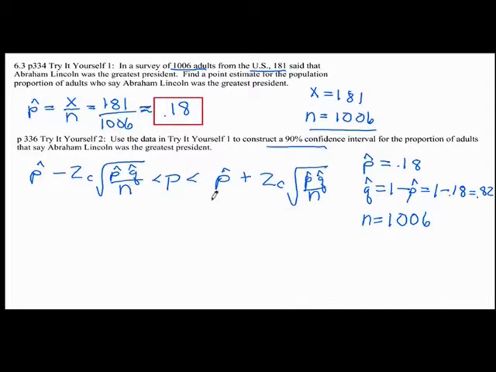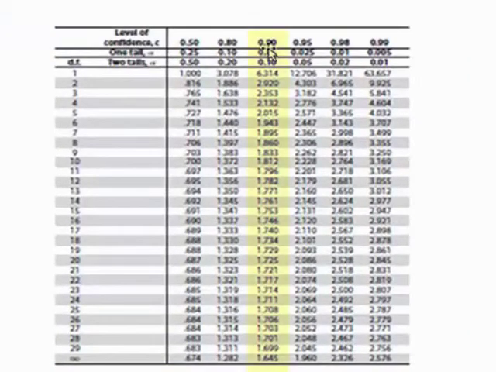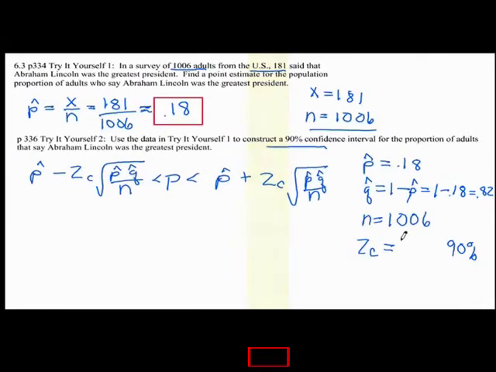So the only thing we don't have is a z sub c. For a 90% confidence interval, to find that we need to look in our table 5. Because we have a very large sample, the z sub c for 90% confidence is 1.645.